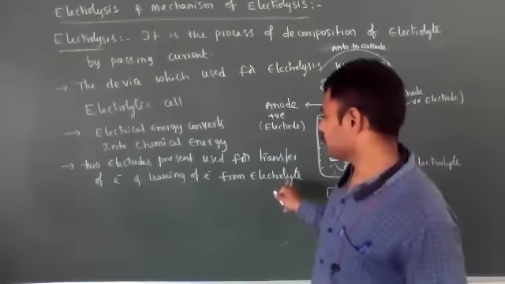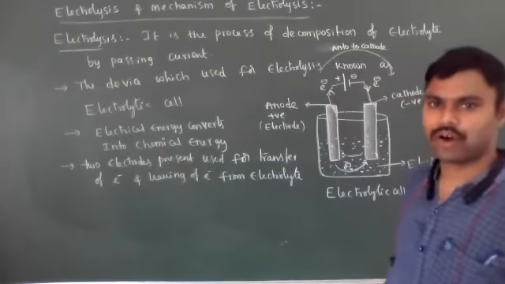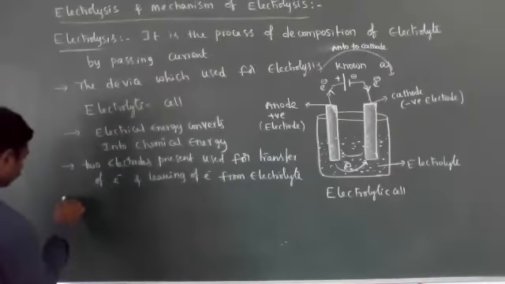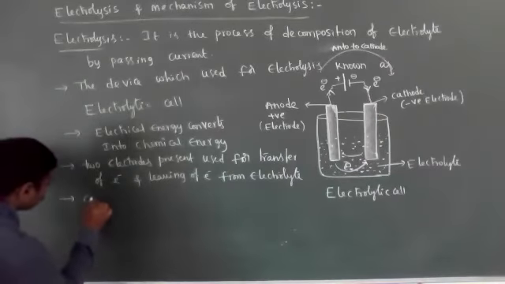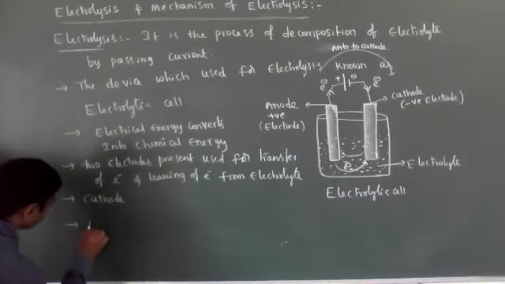Two types of electrodes are present. Those are cathode and the second one is anode.